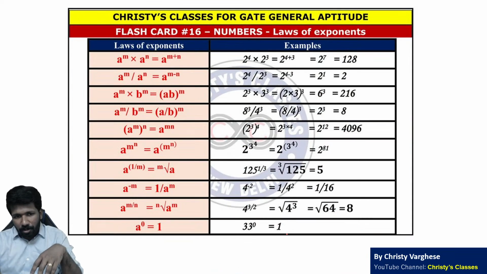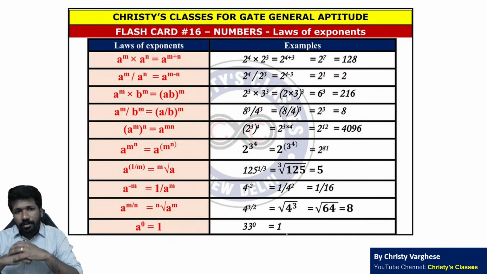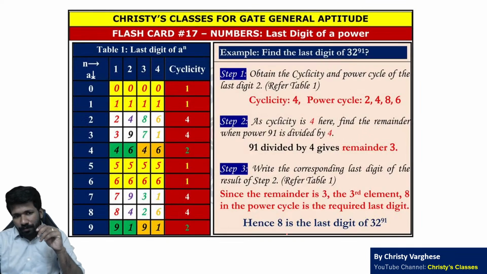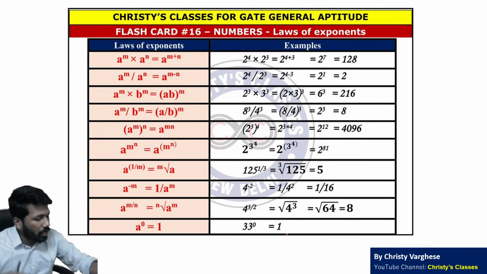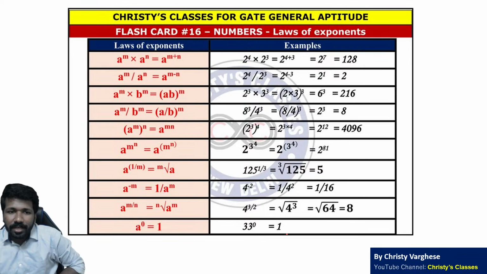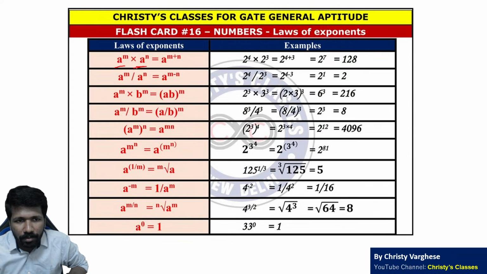Arithmetic progression, geometric progression clear है ना? Number system का अगला topic है laws of exponents. सबको पता है ना, laws of exponents का extension है logarithm भी. Laws of exponents का rule logarithm में भी extend कर सकता है. That is called logarithmic rules. So laws of exponents is when the bases are same, how to multiply two numbers. Like 2 raised to 4 into 2 raised to 3 है तो ये 4 and 3 add करना काफी है. That is 2 raised to 4 plus 3. Division है तो subtract करना है power.